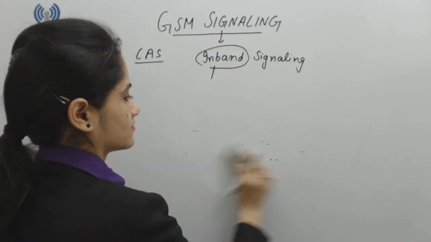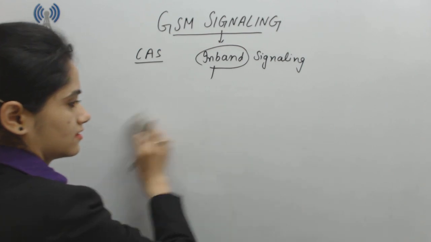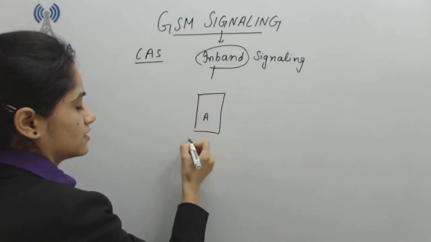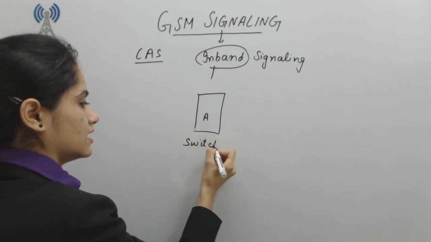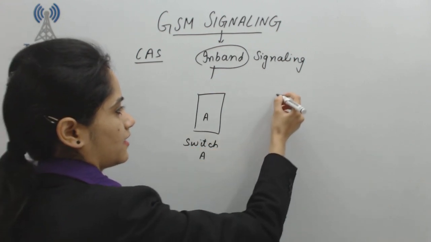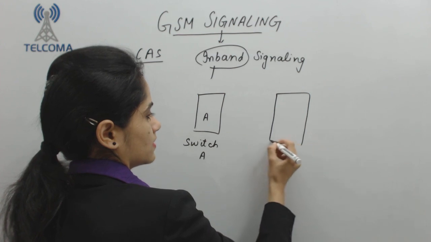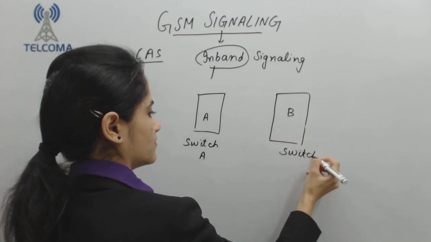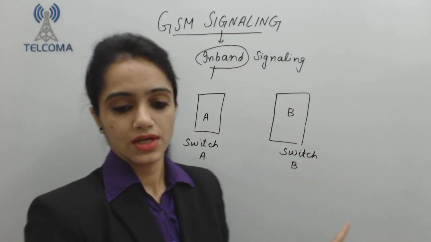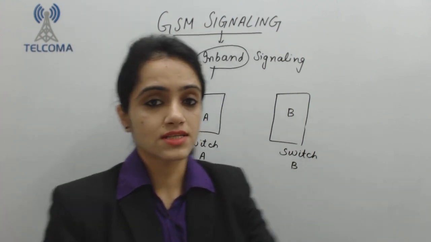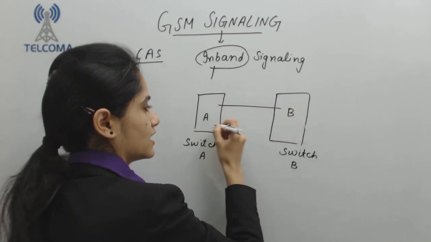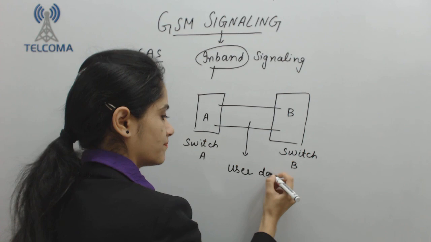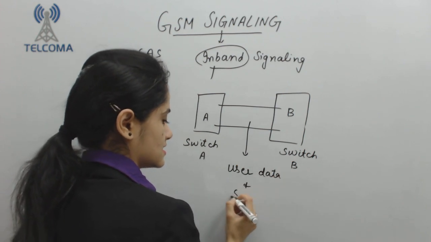Like this one, A, which is my switch A, and I have another switch which is switch B. Between two switches I have a channel, and this channel is carrying both user data and signaling.